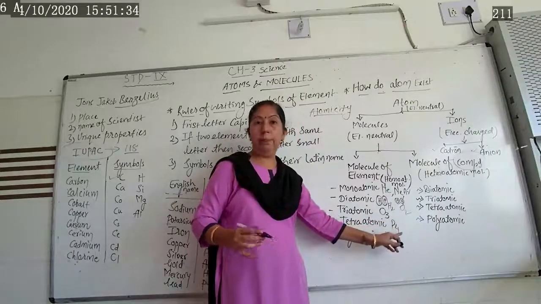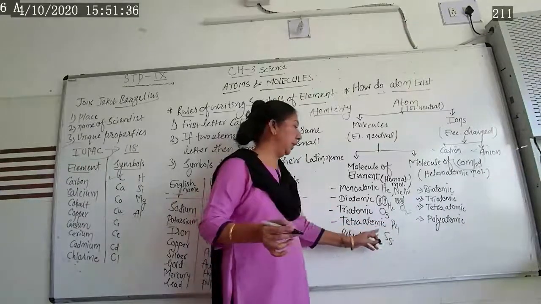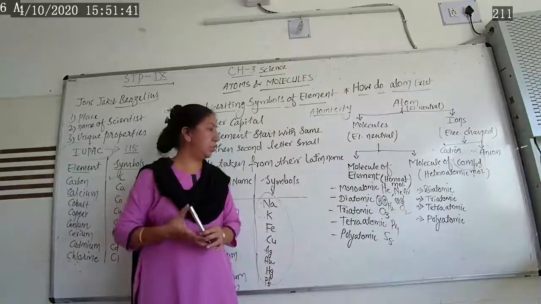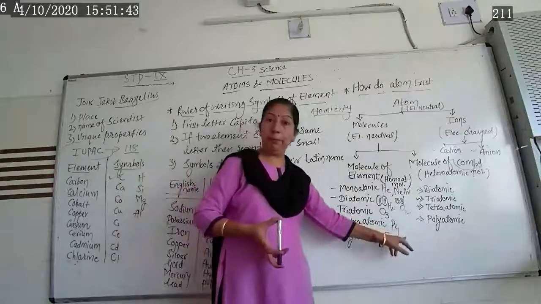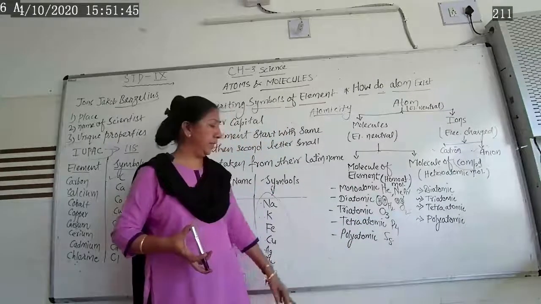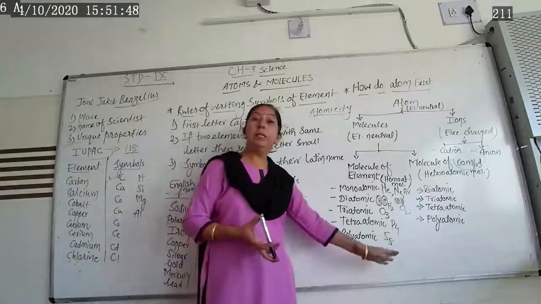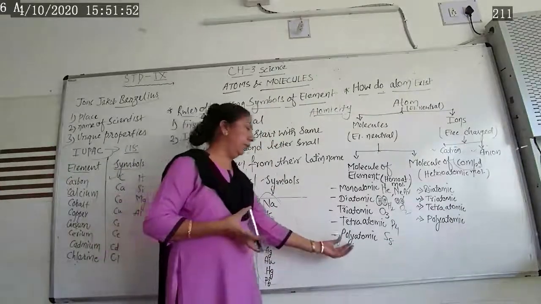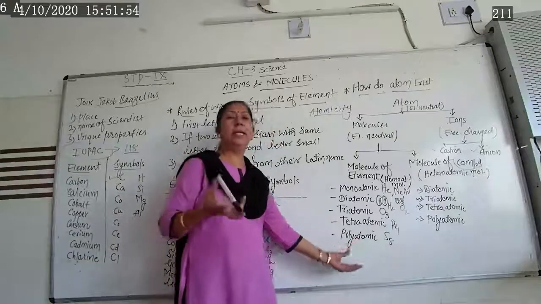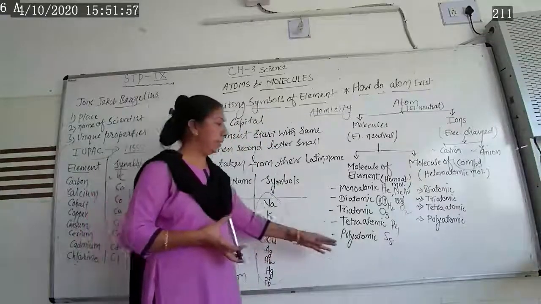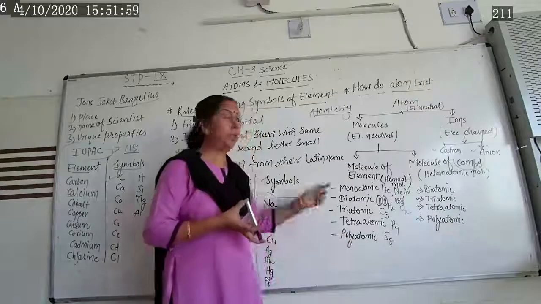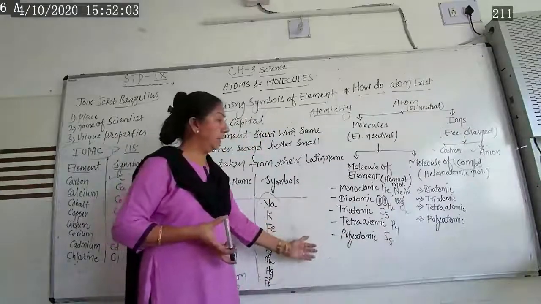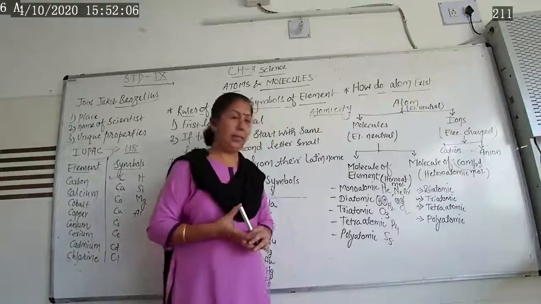Phosphorus atoms combine together and form the P4 form. Phosphorus is present in a matchstick, so it exists in P4 form. Likewise, in different antiseptic groups, sulfur is present, but it always exists in octa form. That's why we are saying poly. Poly means many atoms combined. So 8 atoms of sulfur combine together and they form a molecule of an element. This way one can talk about the molecule of an element.